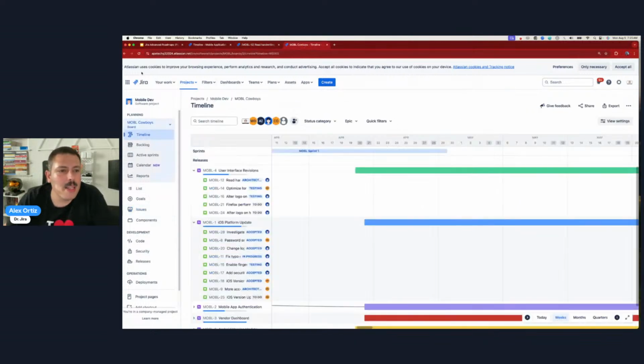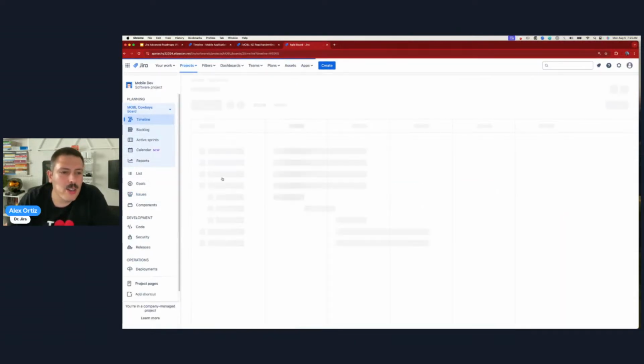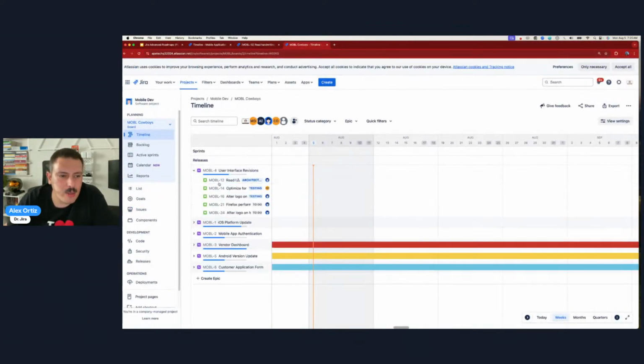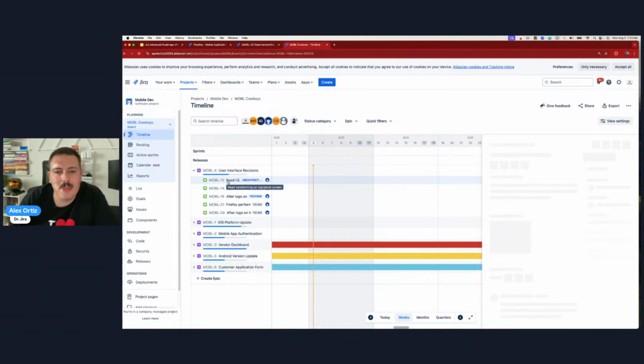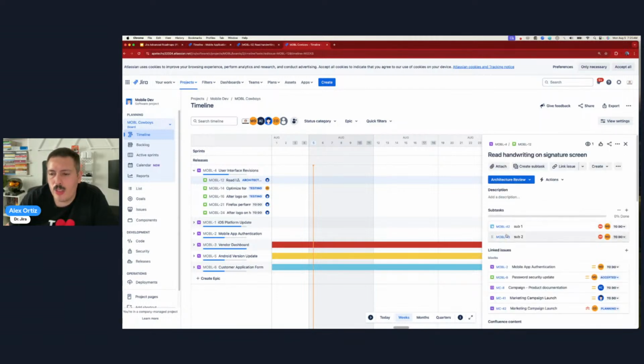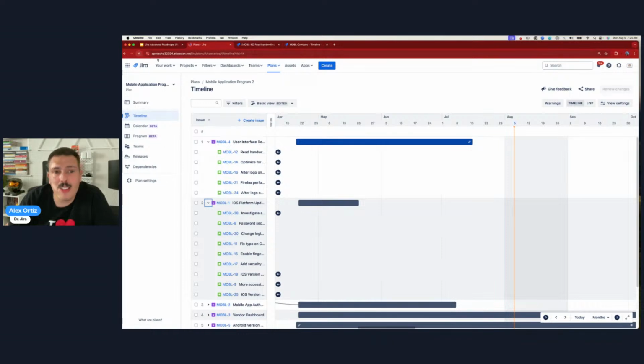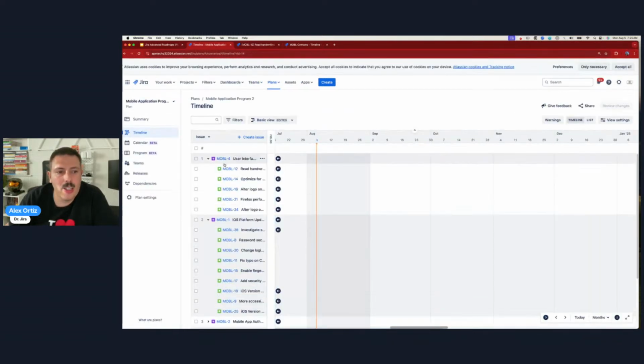I'm going to go to my timeline. I'm going to refresh my timeline. You're going to notice that my basic timeline for that mobile 12 has this little icon that tells me, yeah, there's subtasks, but I can't see the subtasks. I have to click on them, and you'll see them over here. That's it. But when I refresh my advanced roadmap, my JAR, you will see,